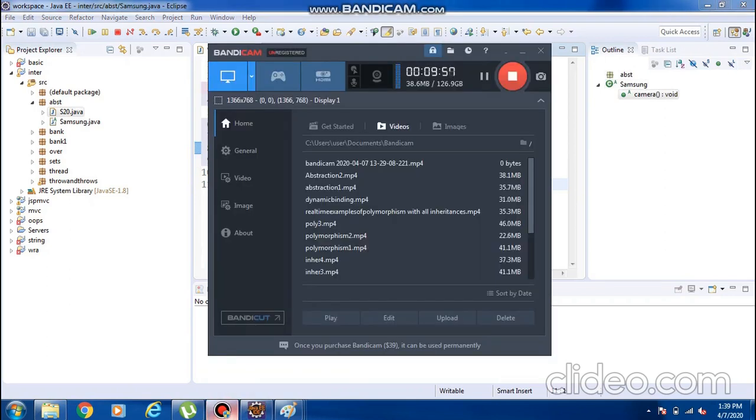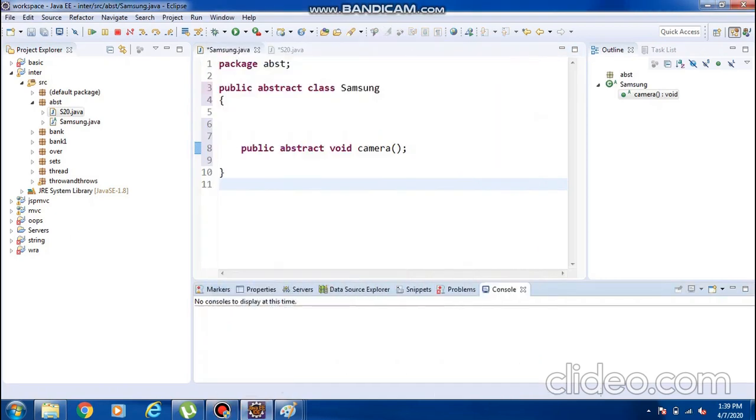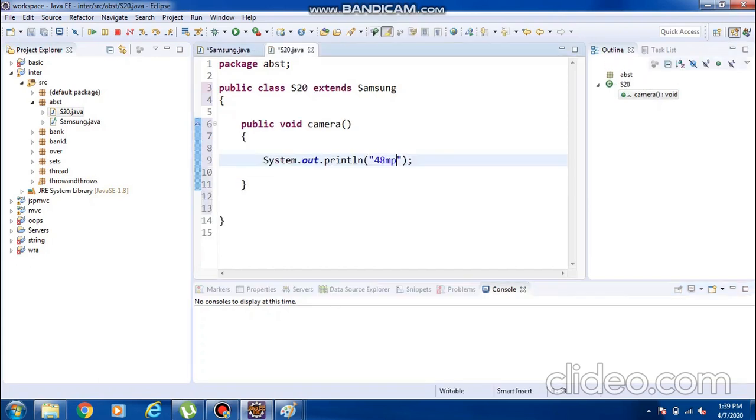I hope everyone is clear up to now with this abstraction. This is a very basic example of abstraction. Now see, public void camera. How do we call this one?